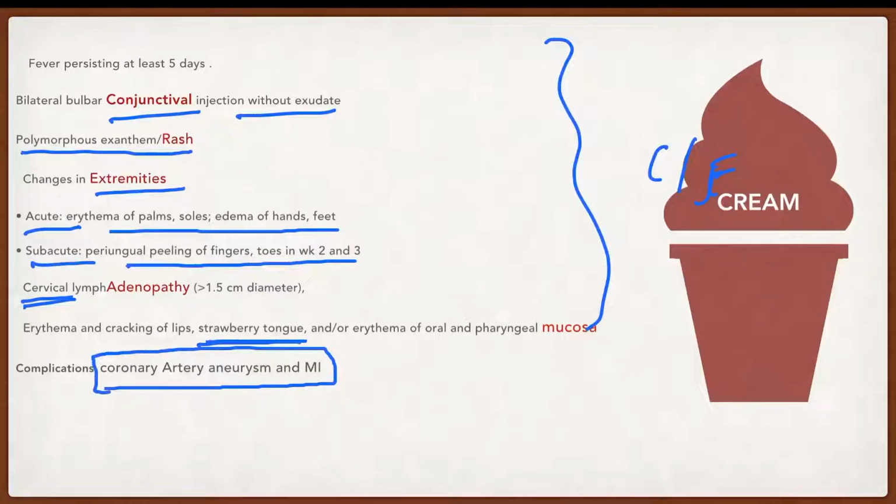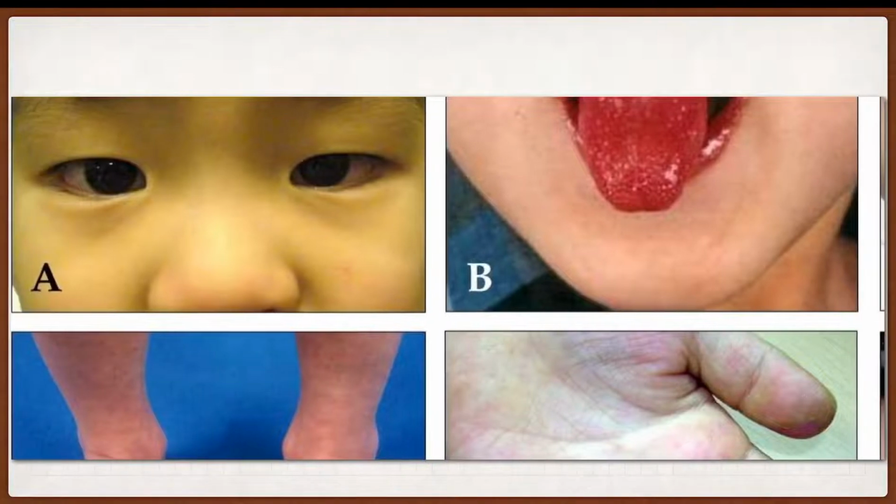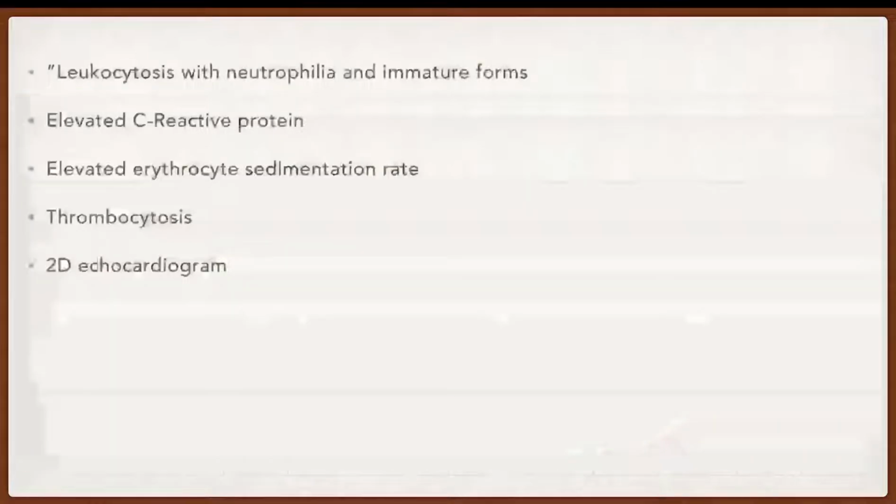Now we'll come to complications. I told you it is a medium vessel vasculitis. The medium vessel is the coronary artery. So the major and dreaded complication which occurs in Kawasaki disease is coronary artery aneurysm, which can lead to MI. This is very important. Coronary artery aneurysm is one of the dreaded complications seen in Kawasaki disease. Same thing in a summary form, it is like this: conjunctivitis, strawberry tongue. This I already told, no need to repeat once again.